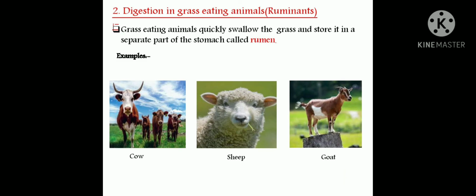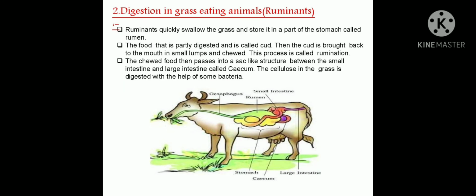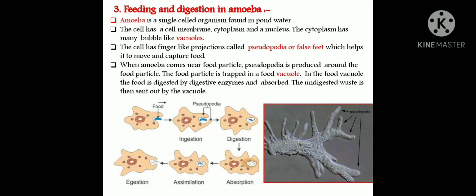Next, coming to digestion in grass eating animals. Grass eating animals quickly swallow the grass and store it in a separate part of the stomach called the rumen. Examples are cow, sheep, and goat. We can see that cows sit and chew the food. These ruminants quickly swallow the grass and store it in the stomach. The food is partly digested and called cud. The cud is brought back to the mouth in small lumps and chewed. This process is called rumination. So they bring back the food and eat it again.